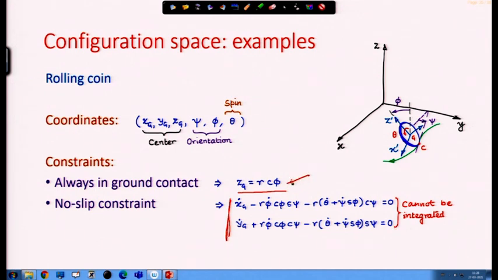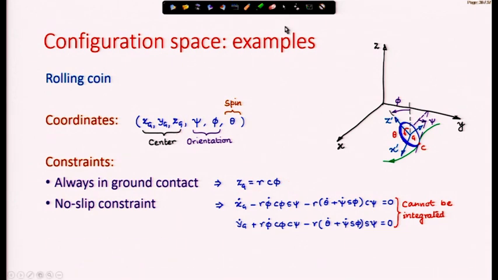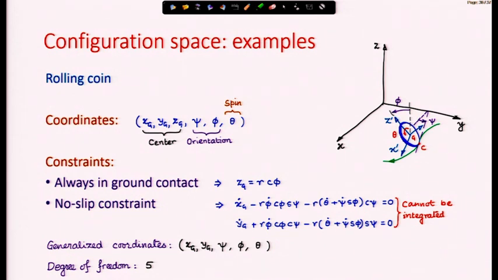Therefore, we have one holonomic constraint and two non-holonomic constraints, but then we can replace this. z g is a physical coordinate, no doubt, but the generalized coordinates can be x g, y g, psi, phi and theta. Using phi and r, I can calculate z g. Therefore, we have only 5 degrees of freedom for a coin rolling on the ground.